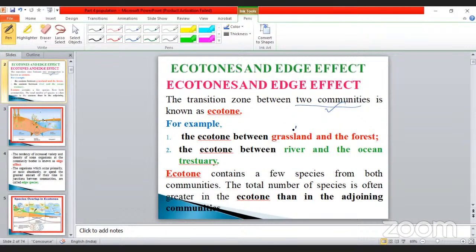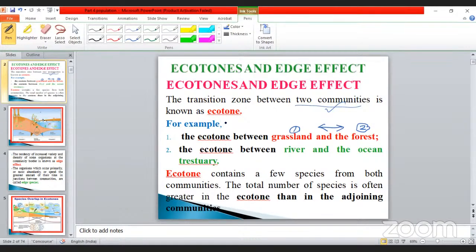The first one is a grassland, the second is a forest, and in between these two there is a relationship. Another example is the ecotone between the river and the ocean. These are the two examples given for the ecotone.